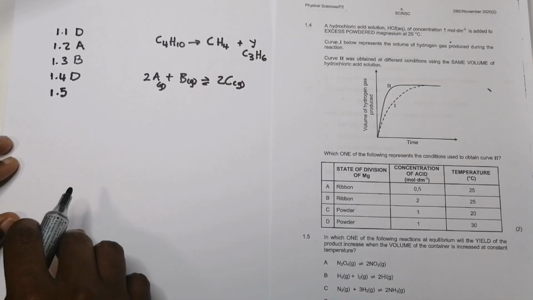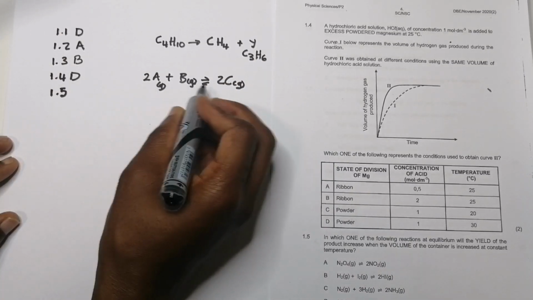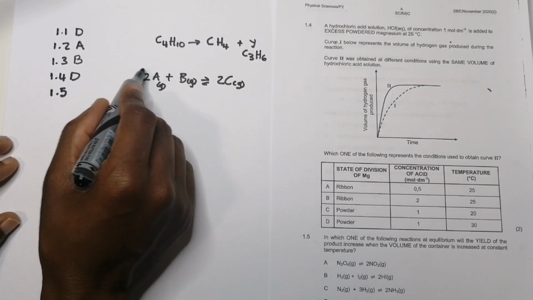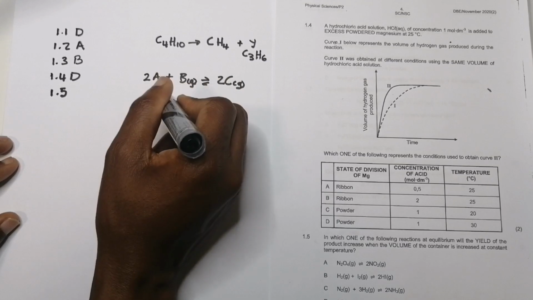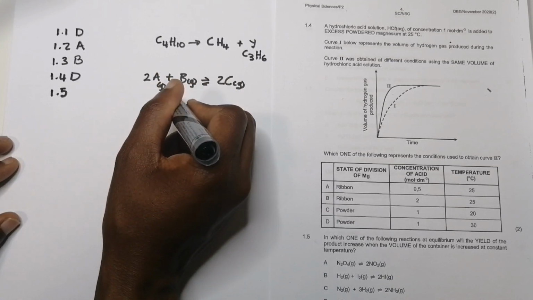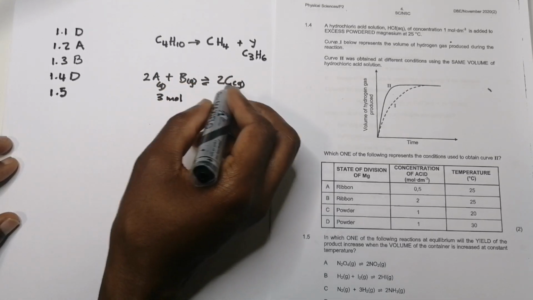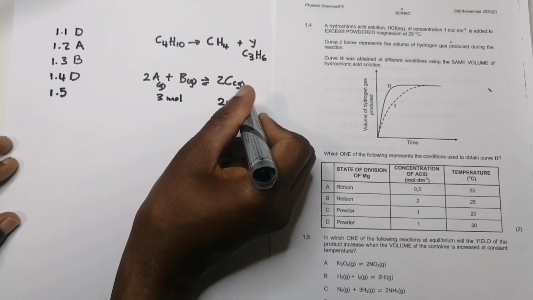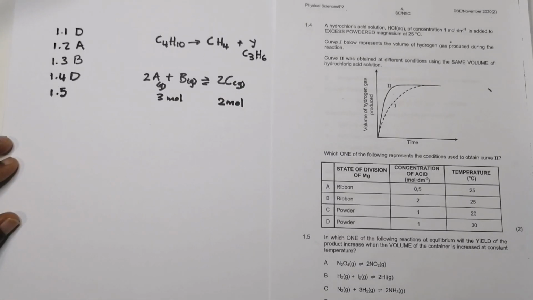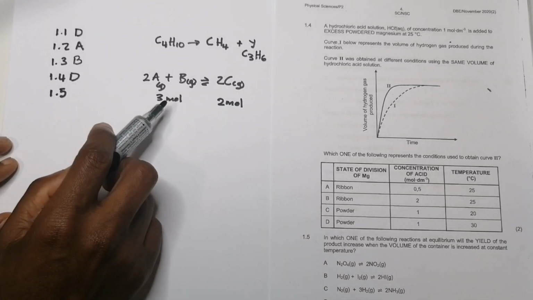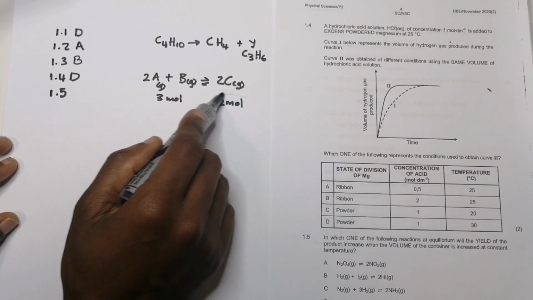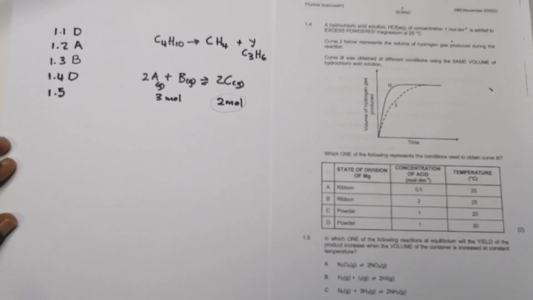I would check how many gas moles I have on the left hand side. I've got 2 and 1, so this would be 3 gas moles. On the right hand side I would have 2 moles of gas. So an increase in pressure here would favor the forward reaction, because there are fewer moles of gas on the right hand side.